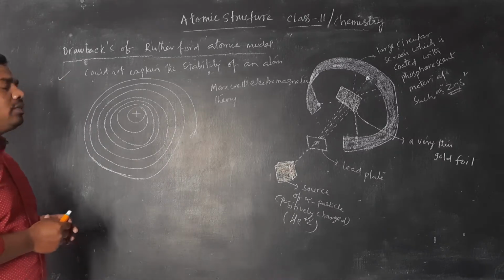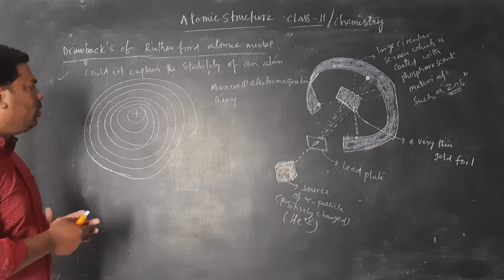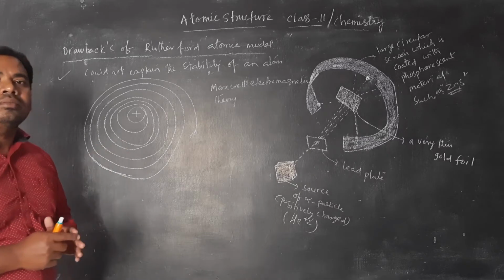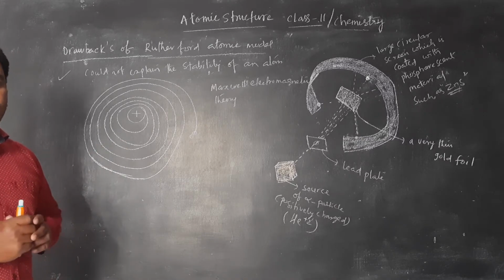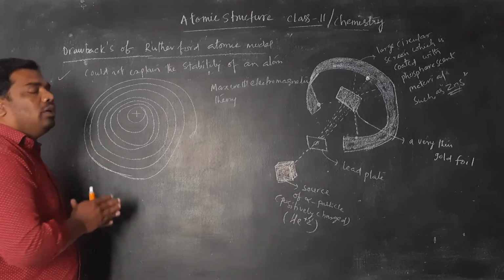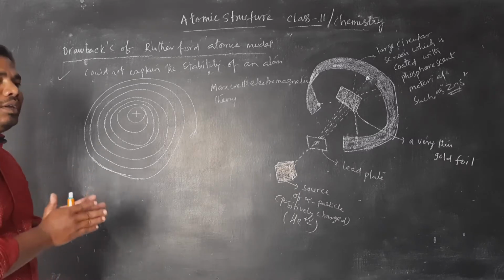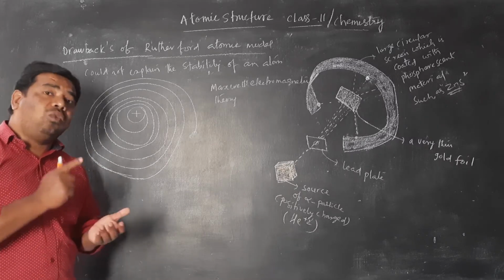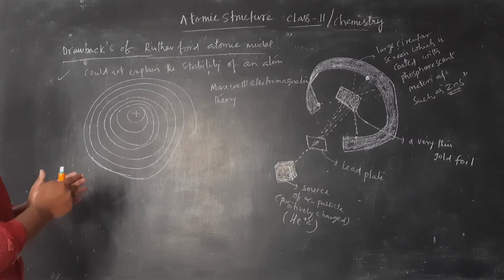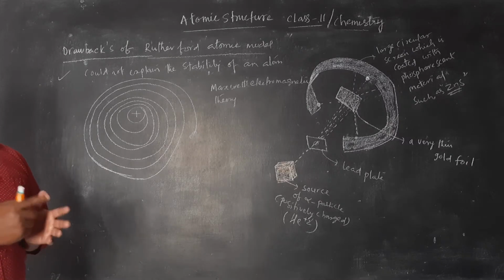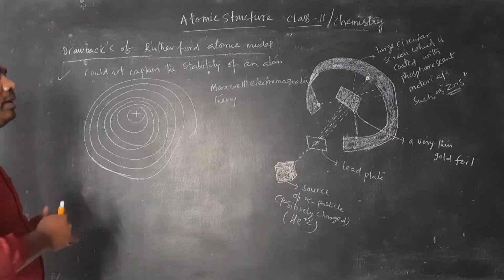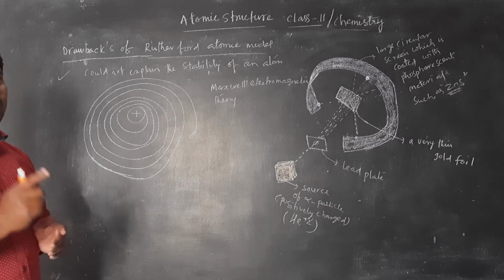If the electron falls into the nucleus, then the atom becomes highly unstable. But according to Rutherford's concept, the atom is stable. But why is the atom stable? He could not explain it. So that is the drawback of the Rutherford atomic model.